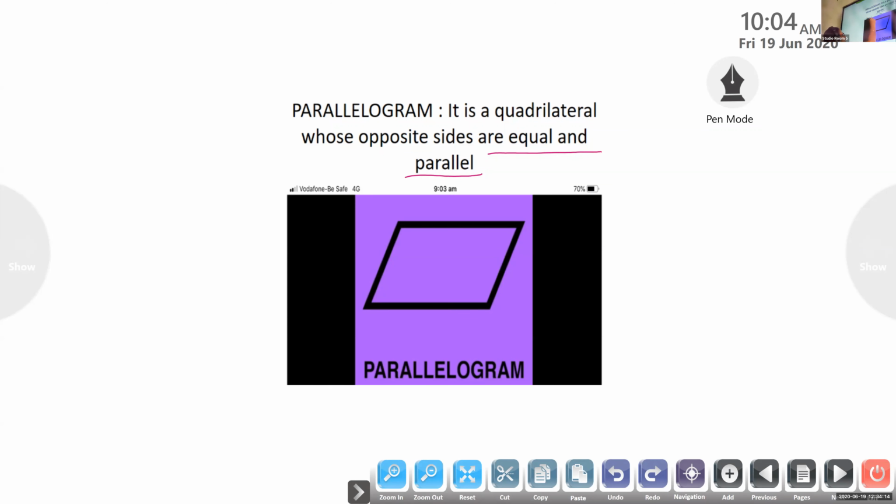Here it is PQRS. PQRS is a parallelogram, and these two sides are parallel and equal, and these two sides are parallel and equal. PQ equal to SR, and PS equal to QR.